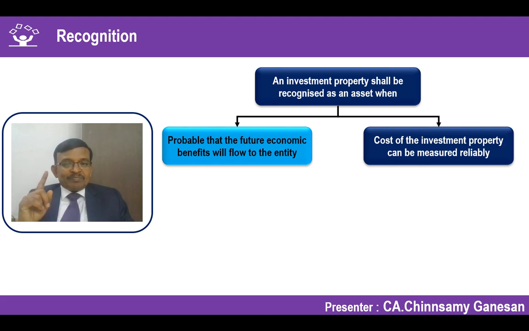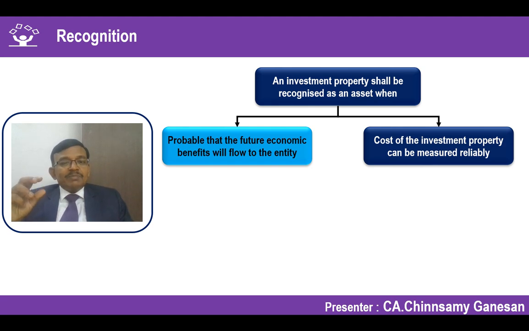What is an asset? If it is probable that future economic benefits will flow to the entity and the cost of the property or the asset can be reliably measured, then it will be recognized as an asset. That's the basic principle. Only here, the property we are talking about is for the purpose of rental to others or for capital appreciation. Future economic benefits may be rentals coming in at present as well as in the future, or future economic benefits may be capital appreciation. Both are possible for investment property.